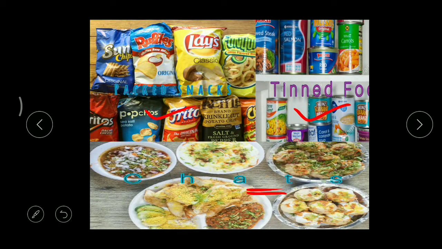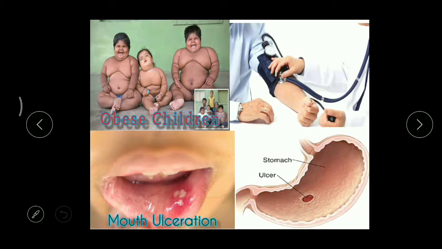See, what is this? When we completely depend on outside food items, automatically the children will become like this, obese children. And when you become obese, wherever you go, you become a toy. All the people tease that obese child, so they don't like to go outside, and because of that frustration, they eat more and more again, so the complications become more and more.